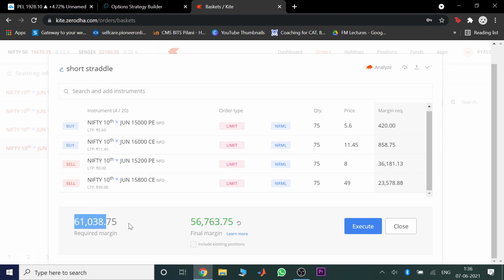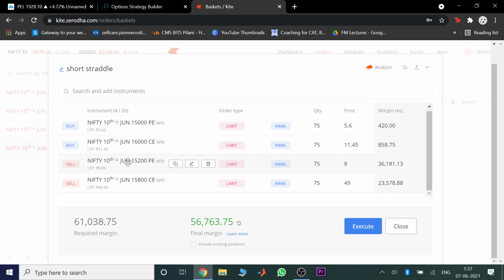So now here you have a required margin and a final margin. So what is a required margin? Required margin is the amount of money you need in your account. It is the amount of cash you need in your account to execute this position of short straddle with hedges. What is the final margin? The final margin is the amount of money that will be blocked. So suppose you have 61,038 in your account exactly. Now this final margin amount will be blocked, and then the remaining value of about 5,000, that's all you'll have on hand.